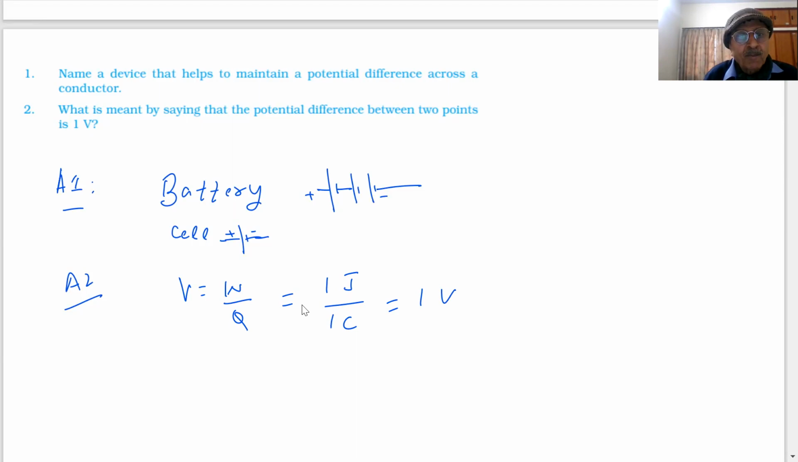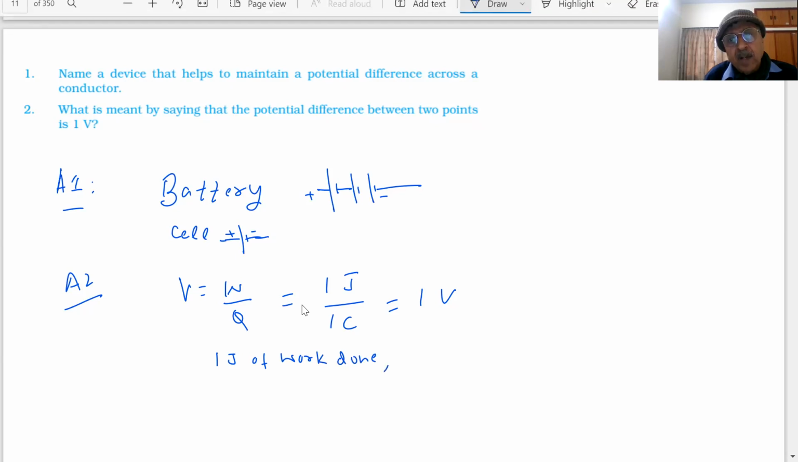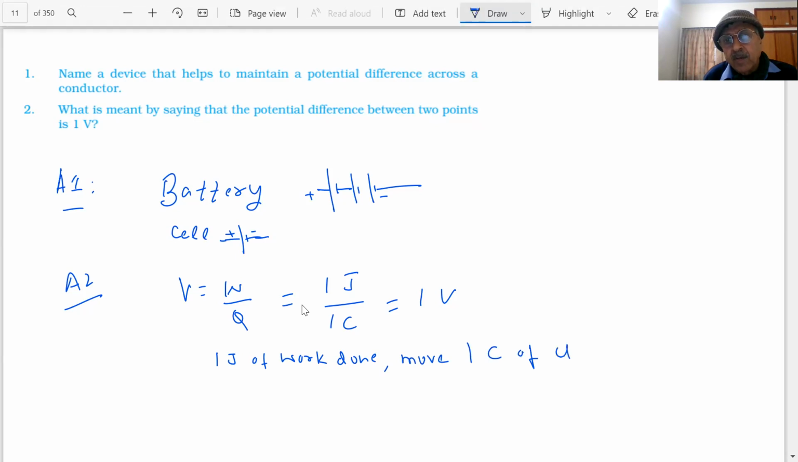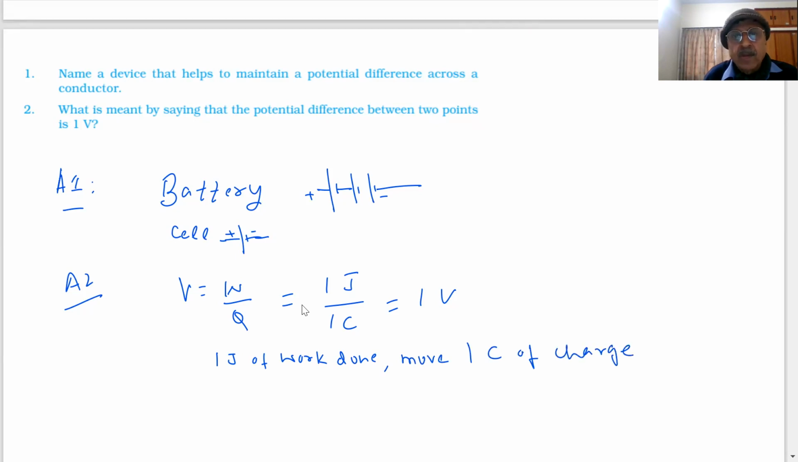Is it clear? Yes, sir. 1 joule of work done to move 1 coulomb of charge is equal to 1 volt.